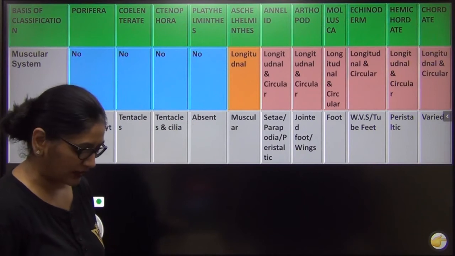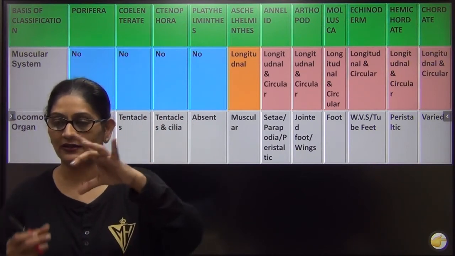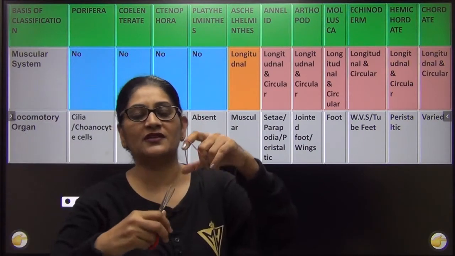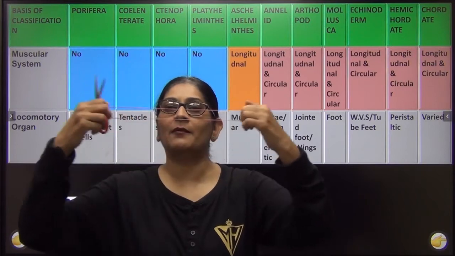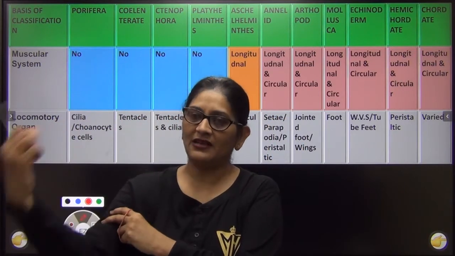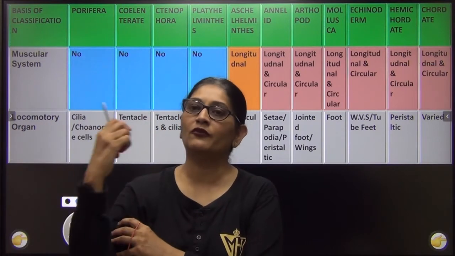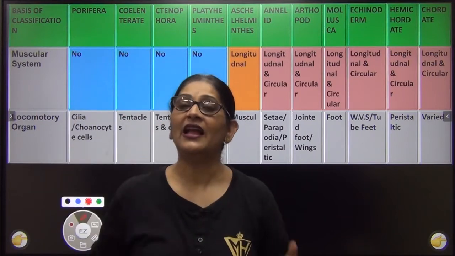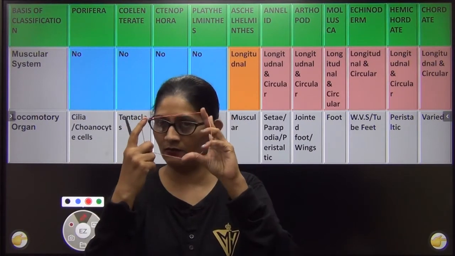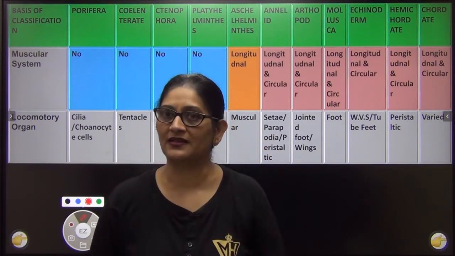Now in askal helminth what happens is, the muscle is longitudinal. Now what do I mean by longitudinal muscle? Just take the example of this rubber band, right? Do you know that rubber band is an elastic structure? So our muscles are also elastic. Muscle की elasticity की वजह से ही there is movement in our body. Be it movement of your hands, be it movement of your gut, any sort of movement is actually because of this, the elastic structures, tissue in our body called as muscles.